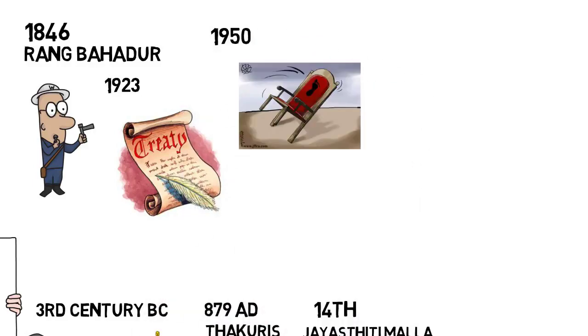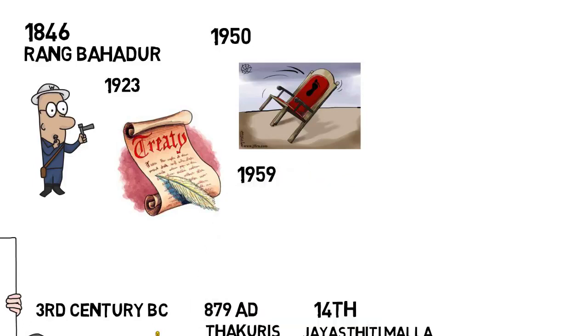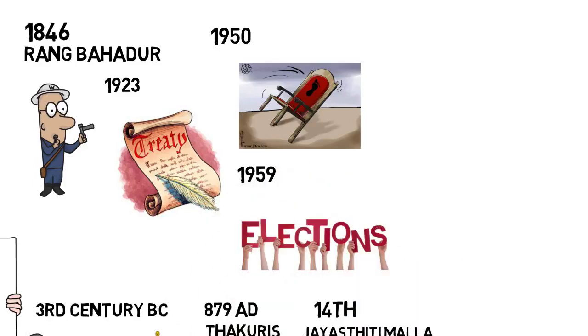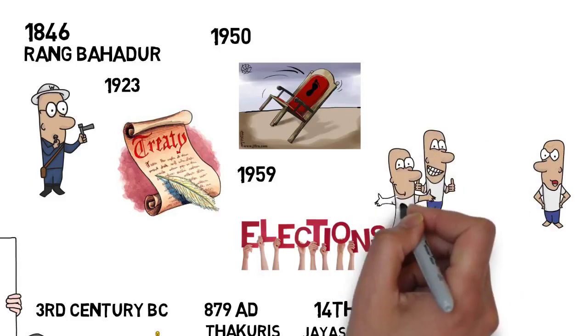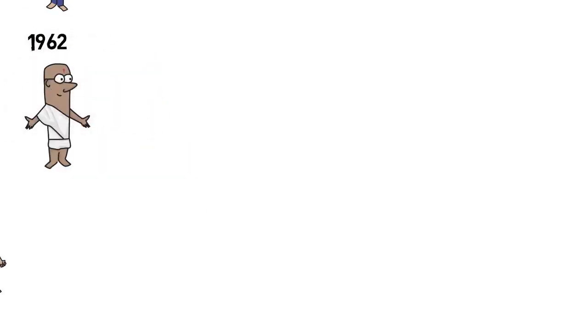In 1950, the Rana was overthrown and royal authority was restored. Then in 1959, elections were held in Nepal. However, the king quarreled with the elected Congress and dismissed it in 1960. Under a new constitution of 1962, the king had all the real power.